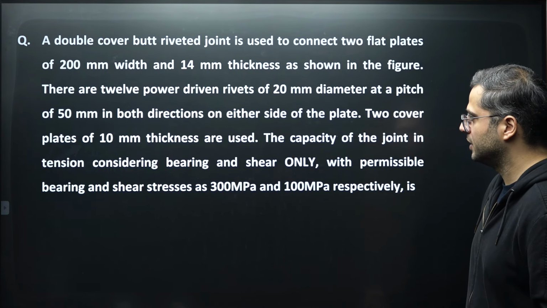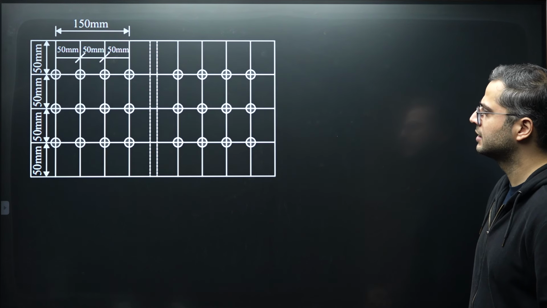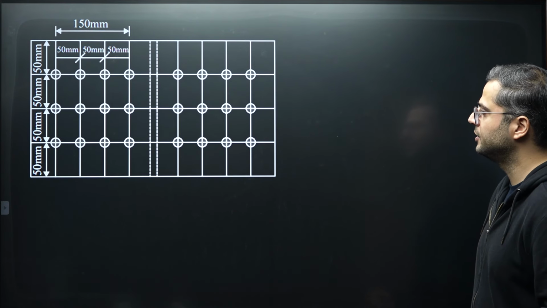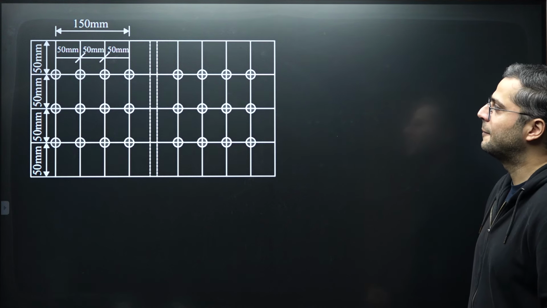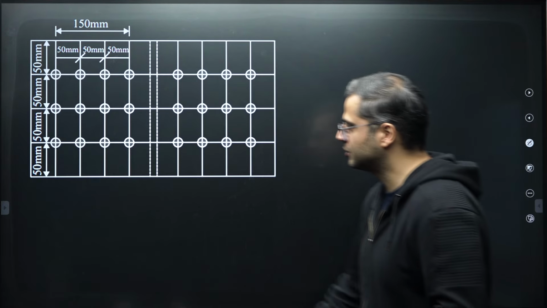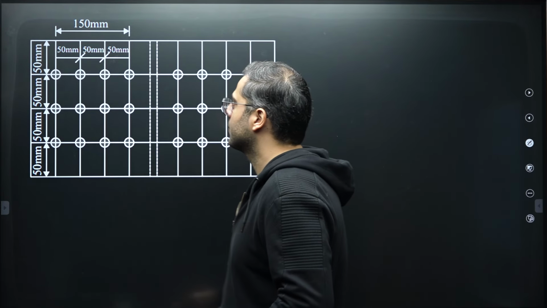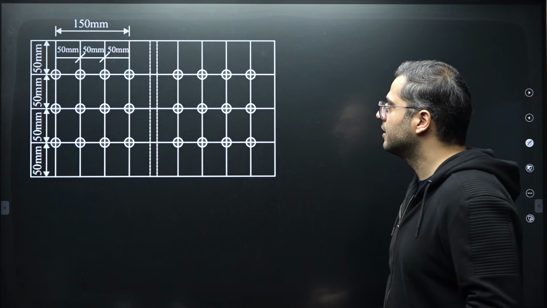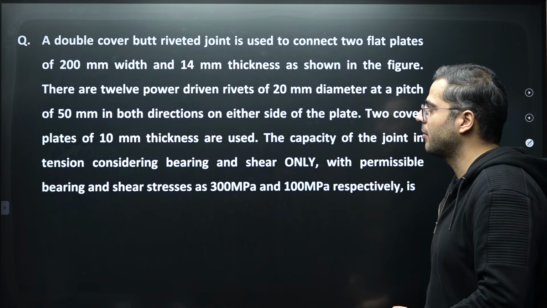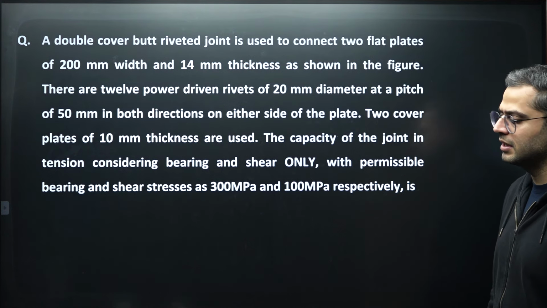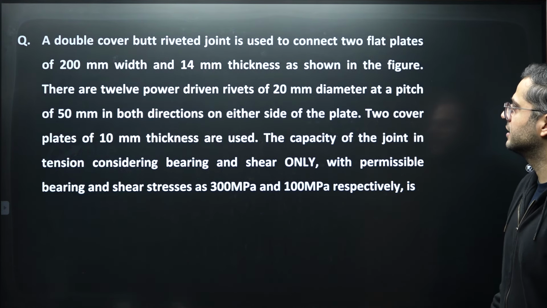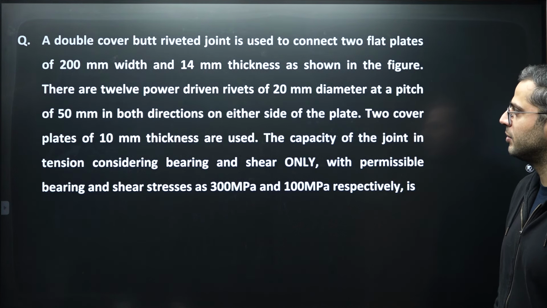Now let's see the next question. In this figure, there is a double cover butt joint with the values of pitch and gauge given. Pitch and gauge are 50 and 50 over here, and the entire length of connection on one side is 150 mm. Now please read this question: a double cover riveted butt joint is used to connect two flat plates of 200 mm width and 14 mm thickness as shown in the figure.